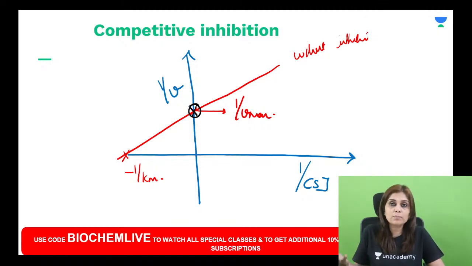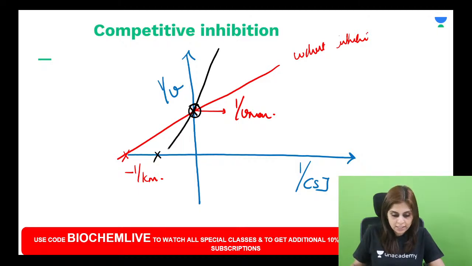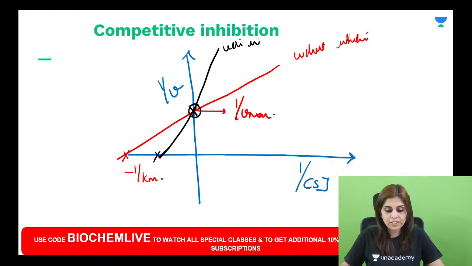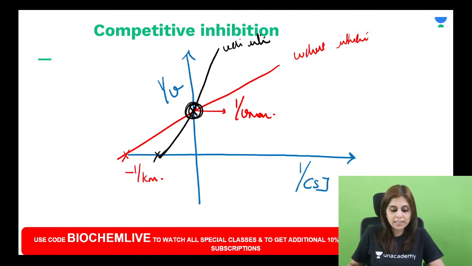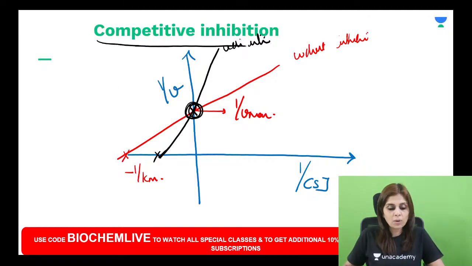I said Km is increased. So 1/Km will be reduced. If you see a line like this in the presence of an inhibitor, wherein Vmax remains the same and Km has increased, your answer will be, this is a competitive inhibitor.